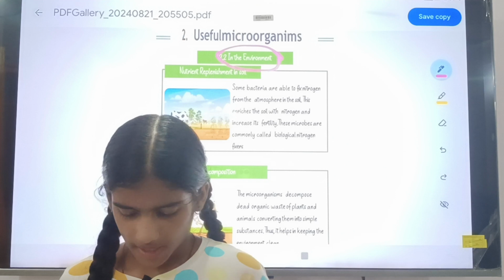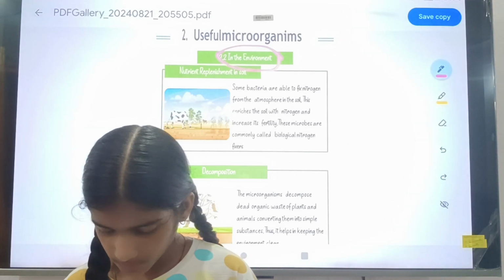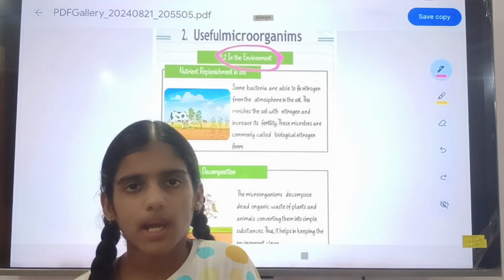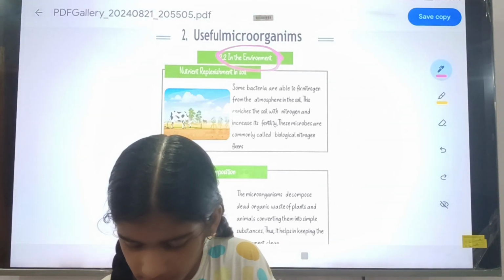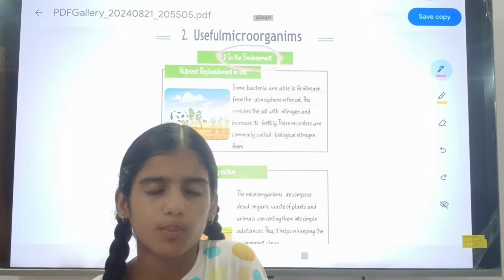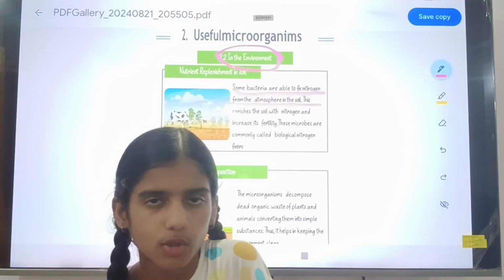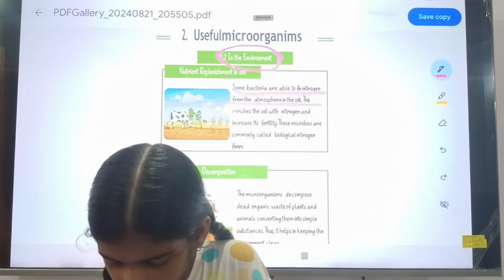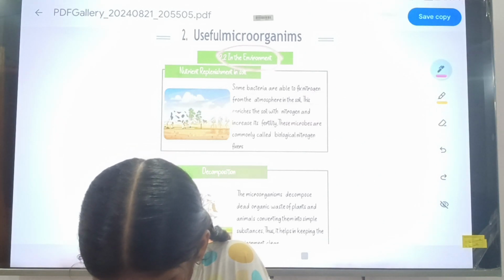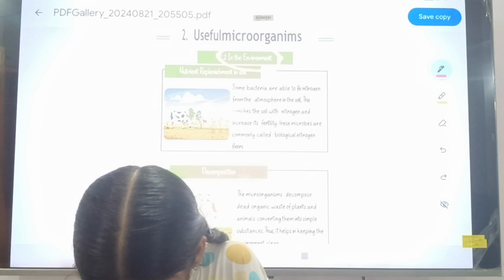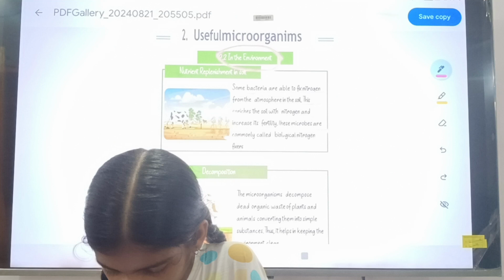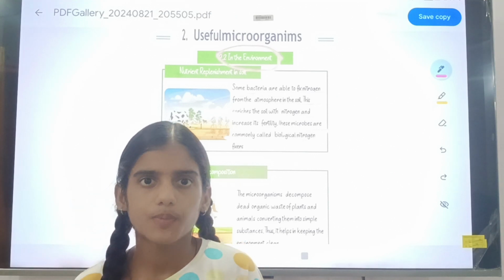The nutrient replenishment in the soil, we will study about that. So how can microorganisms in the environment benefit us? First, some bacteria are able to fix nitrogen from the atmosphere in the soil. This enriches the soil with nitrogen and increases fertility. These microbes are commonly called biological nitrogen fixers.